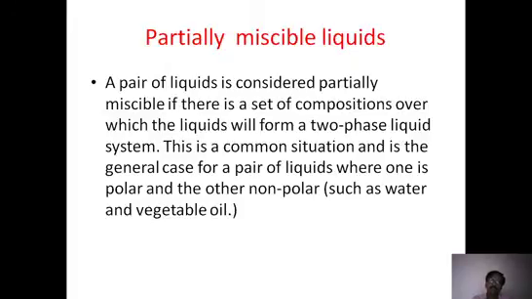When they are mixed in a particular ratio, they form a single phase, that is, it looks like a pure solution. But if you change that ratio, you get two phases, that means it is purely immiscible.